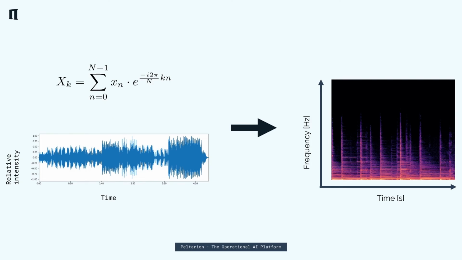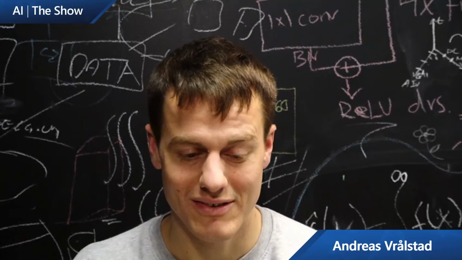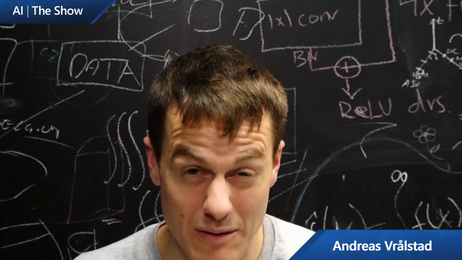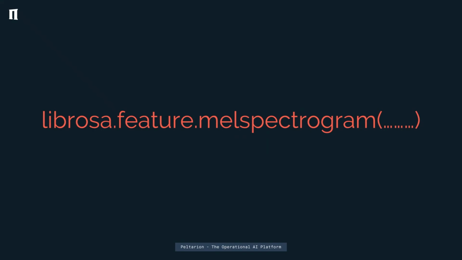We're doing it outside the platform, so the more advanced pre-processing we do outside the platform to build that. In this particular case, we use a Python library called librosa, which is very convenient to work with to transform raw audio files into spectrograms, or MEL spectrograms, which we actually use here. Essentially, it's just one line of code, like we see on the screen here. So it's amazing to work with. There are other libraries as well, but I find this very convenient.